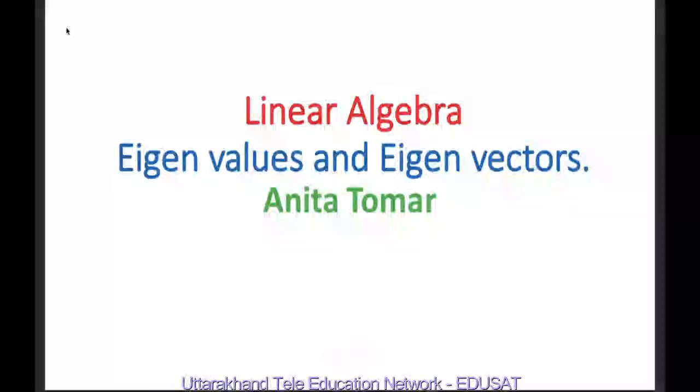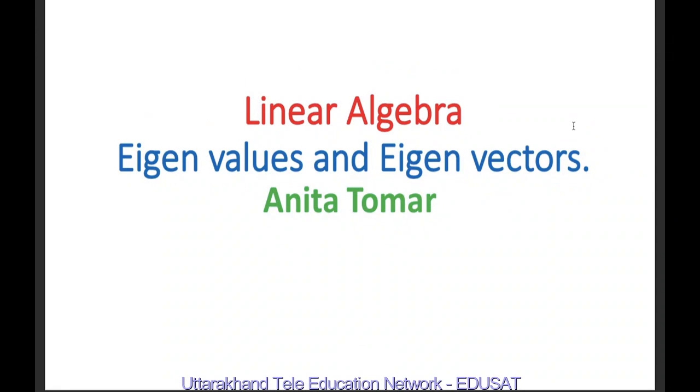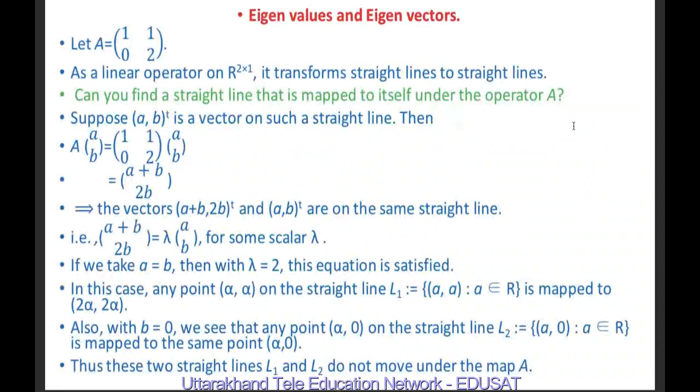Good morning. Today we will study eigenvalues and eigenvectors. So suppose we are given a matrix A equal to [1 1; 0 2]. This is a 2 by 2 matrix. As a linear operator on R^2, it transforms straight lines to straight lines. Can you find a straight line that is mapped to itself under the operator A?